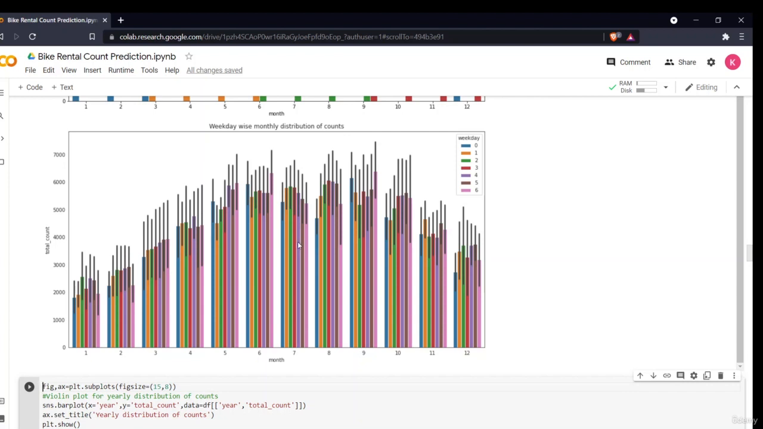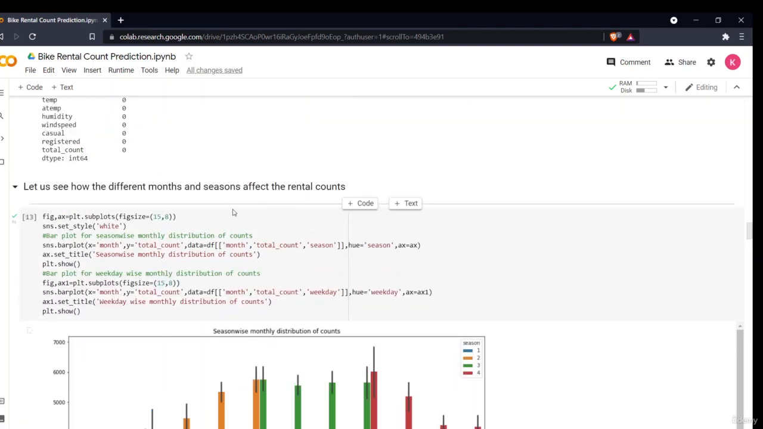So the people might take the bike rentals for going to their office, right? In some months, like say in the seventh month, you see that as soon as the weekend approaches, the count is decreasing, and in some months it is increasing. Like in January, February, March, it is increasing as the weekdays approach. So now these are the basic informations. Now how I did that, I simply plotted a bar plot for both, and I simply gave all the different columns.